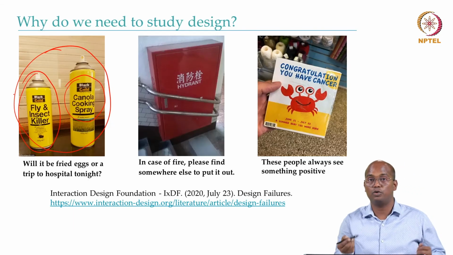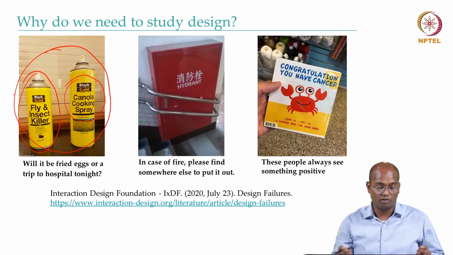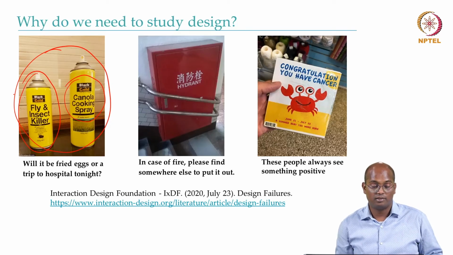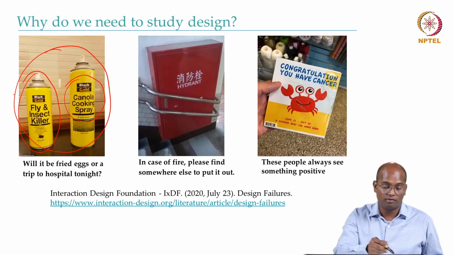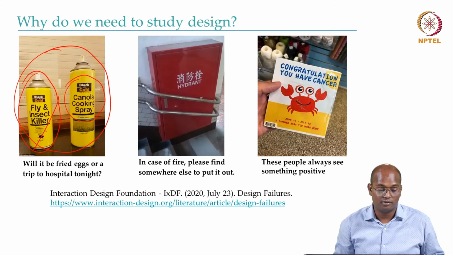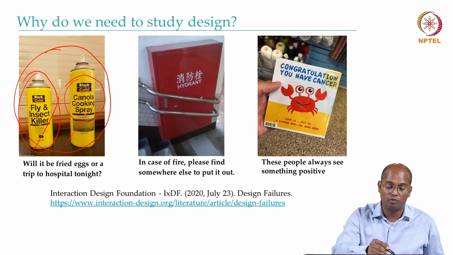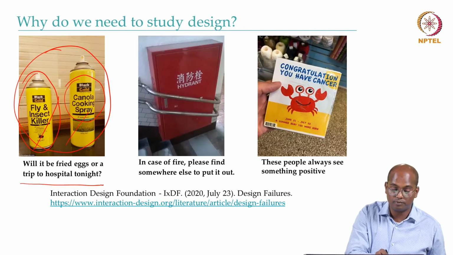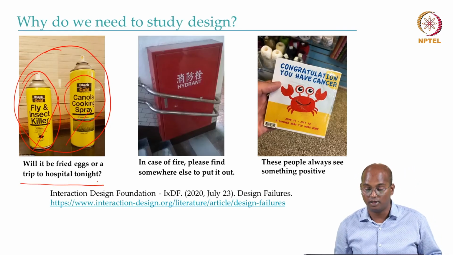So for example, you go to DMart, Walmart, or anywhere, and if both of these items were together nearby, or even if they are far apart, you buy both, and by mistake when you bring them home, you start cooking with fly and insect killer instead of cooking oil. And what will happen then? You end up going to hospital, right?